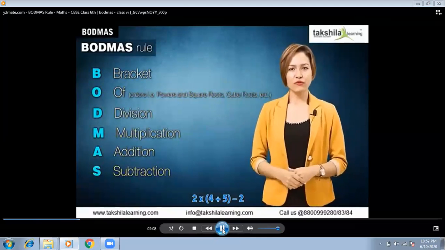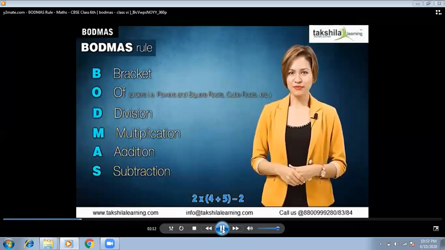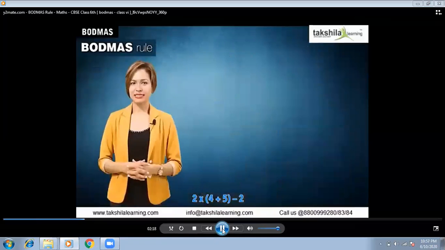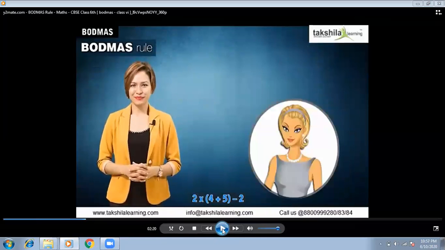But can you think of the reason why the BODMAS rule was made? What is its use? Why can't we solve any operation first? Let's see with an example. Look, she's also telling why we can't use any operation first and why there is a rule of BODMAS. We have already seen in the previous video that everything goes through certain procedures and steps. In the same way, in maths and arithmetic, you also need to go through some steps in a particular order. Here is one more example she is sharing with you.